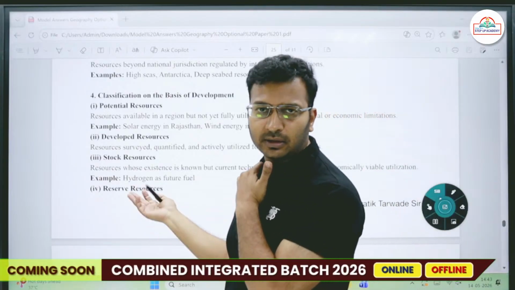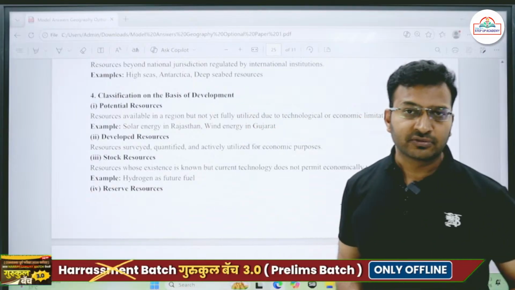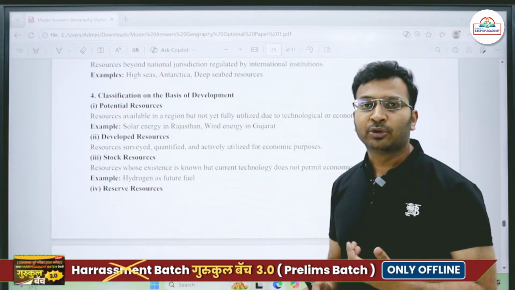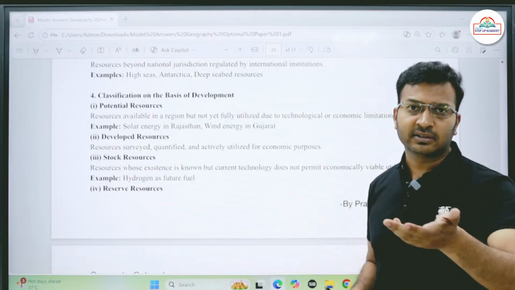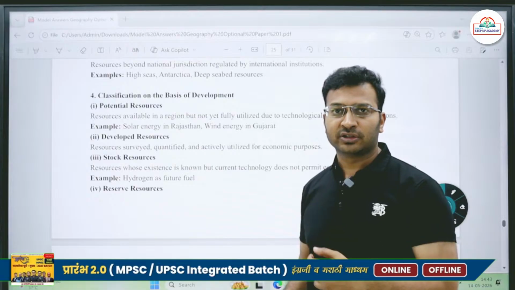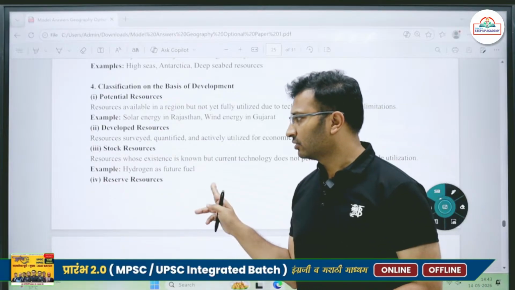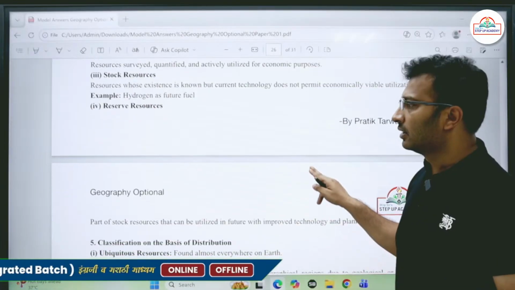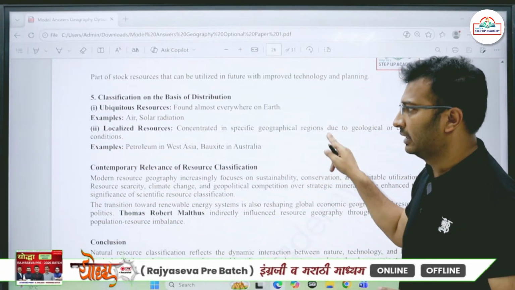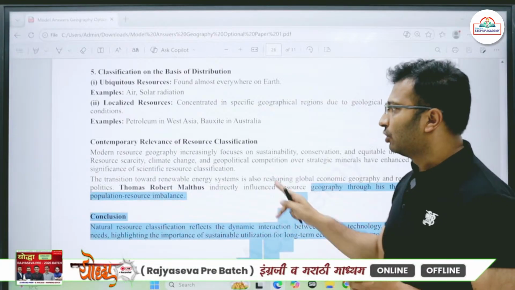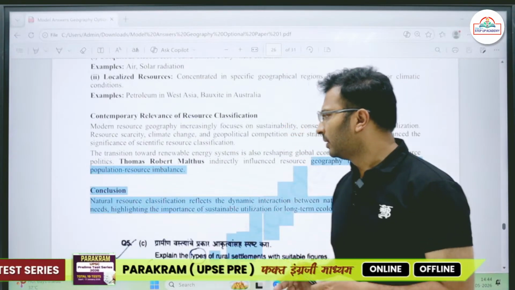For example, hydrogen fuel. Nowadays we are talking about hydrogen cars, but do we find them commercially present all across the planet? No, it is still in the nascent stage, the technology is still being developed. So hydrogen as a future fuel. Then there are reserve resources, parent stocks which are reserved. Okay, ubiquitous and localized resources. Also mention some contemporary examples.